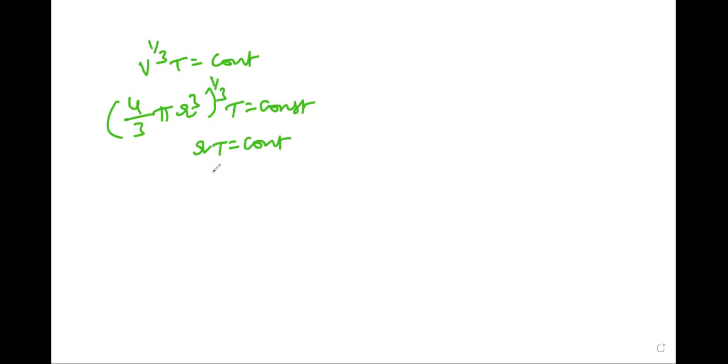In the above equation, lambda by r is equal to constant.